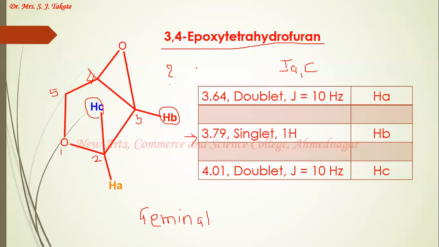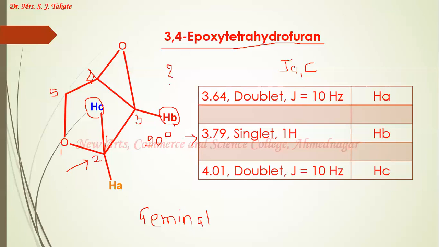If you look from this side, you can easily recognize that the dihedral angle between Hc and Hb is 90 degrees, and therefore there will be no coupling between the B and C protons. Remember the Karplus graph: if the dihedral angle is 90 degrees, there will be no coupling between the protons.